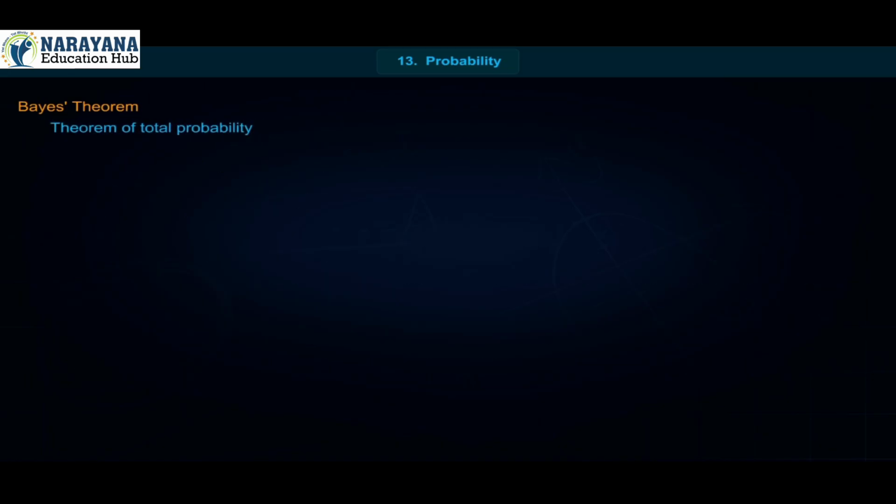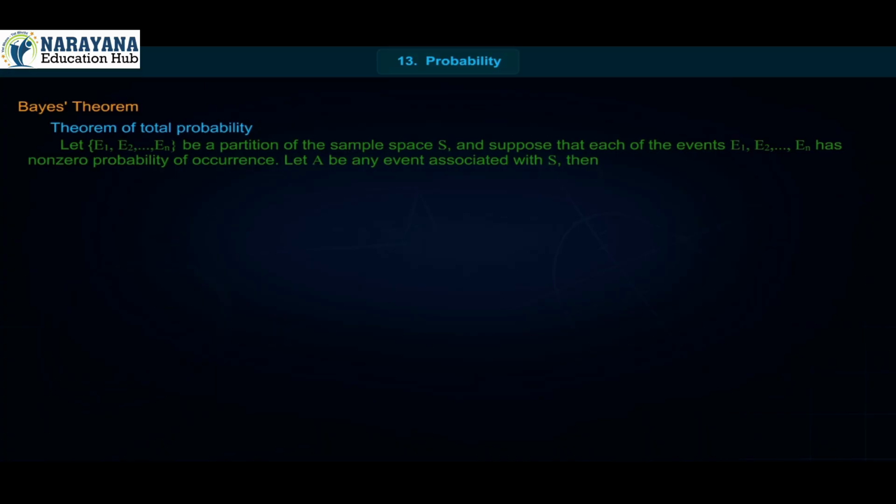Theorem of total probability. Let the set of events E1, E2 up to En be a partition of the sample space S, and suppose that each of the events E1, E2 up to En has non-zero probability of occurrence. Let A be any event associated with S. Then P of A is equal to P of E1 into P of A by E1 plus P of E2 into P of A by E2 plus up to plus P of En into P of A by En, is equal to summation j is equal to 1 to n P of Ej into P of A by Ej.